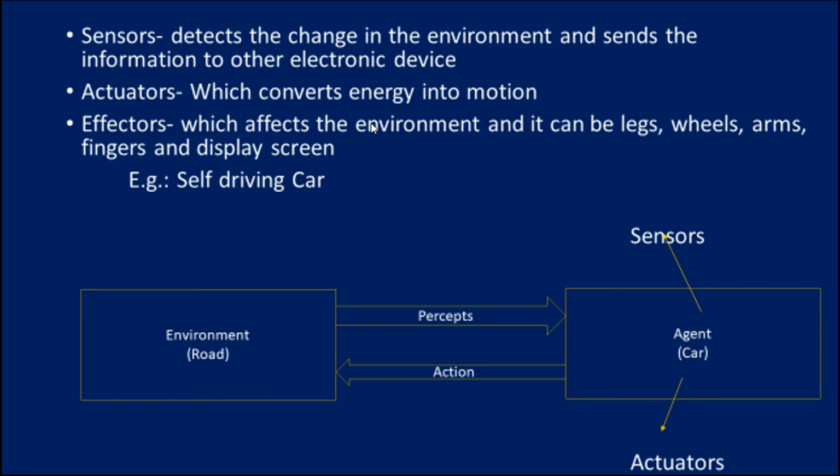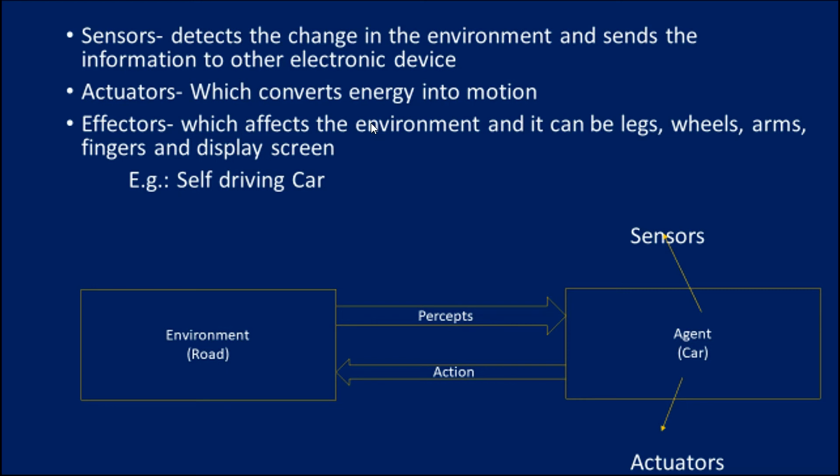A very well known example is the self-driving car, right? Here we can take a diagrammatic representation. We can say the environment, for example, is the road. The agent here is the car. So the car is the agent. What will it do? It is just traveling on a road.